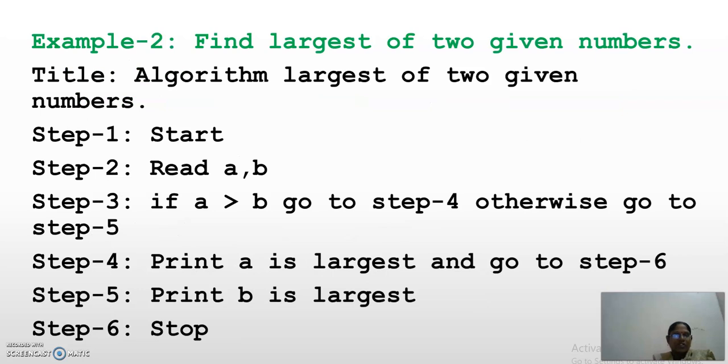Second example, largest of 2 numbers. You will start here. To find the largest of 2 numbers, how many values do I have to read? 2 values, A and B. Then computation. What does the computational section comprise here? You need to compare those 2 numbers. You will check if A is greater than B. If so, you will go to step 4. Otherwise, you will go to step 5. That means if A is greater than B, you will write A is the largest number. If not, B is the largest number.